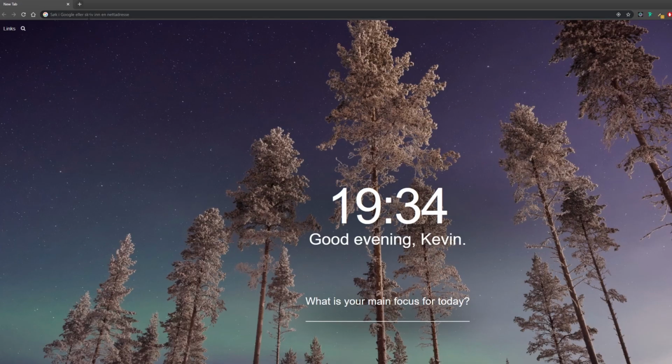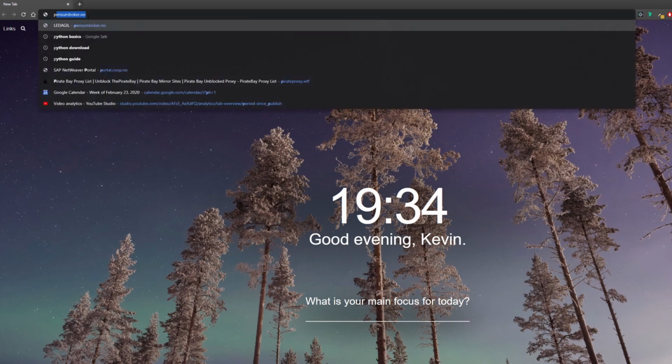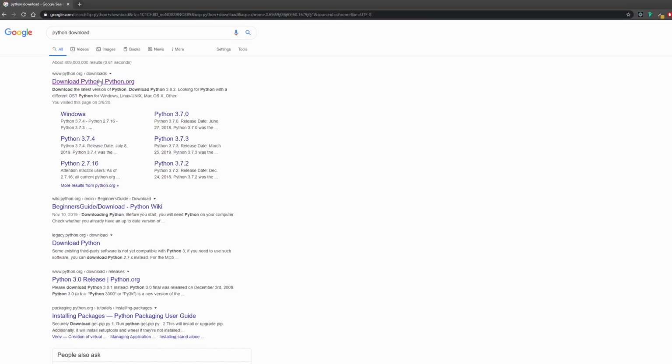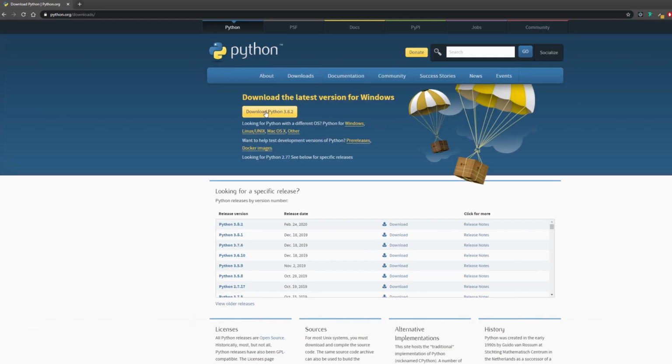Before we start, I would like to mention that you need a Python interpreter in order to program in Python. A Python interpreter is a program that reads and executes Python code. Interpreters bypass the compilation process and execute the code directly. The interpreter can be found on your system under your Python folder. You can do a simple Google search for Python download and you will be able to download the IDE and the package as well.